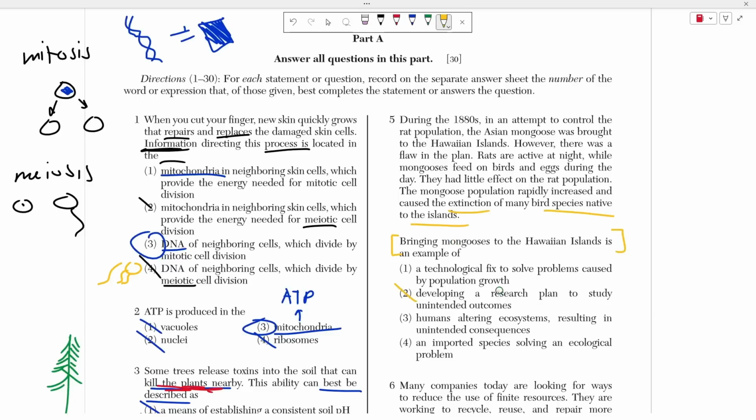Well, this is not an example of a research plan, because if you're making a research plan, you're trying to collect data. They did not try to collect any data here. They tried to come up with a solution. Now, did their solution work? No, it did not work because guess what? The mongoose did not kill any of the rats. Instead, what the mongoose did was it killed native birds. So it can't be choice 4 and it can't be choice 1, because choices 1 and 4 talk about humans fixing a problem. The problem wasn't fixed here. What they did was they altered the ecosystem by bringing in a non-native species that resulted in unintended consequences, right? The extinction of native bird species.